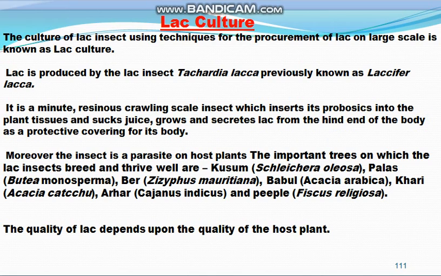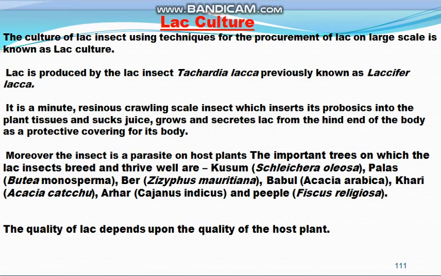So how is lac produced? The insect inserts its mouth, the proboscis, into the plant tissues and sucks its juice. Then the insect grows and secretes lac from the hind end, the back end of the body, and it rolls this secretion around its body and forms a protective covering.